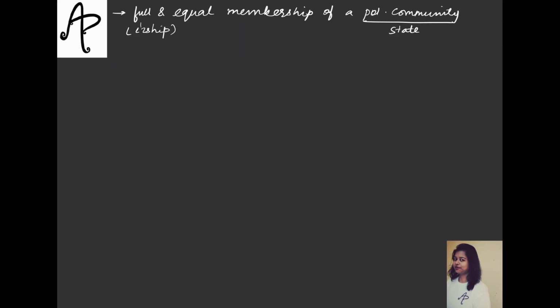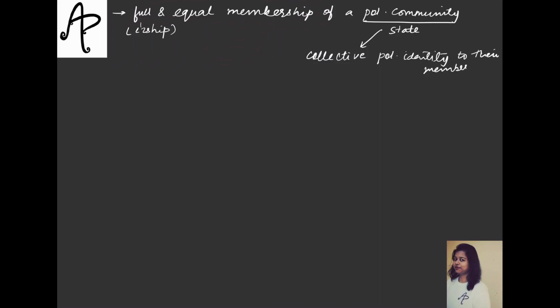But it is not as simple as it sounds. There are many issues associated with this full and equal membership. There are many questions raised about this, and therefore we'll now also try to answer those questions. ठीक है, तो firstly हम ये समझने की कोशिश करते हैं कि ये जो states हैं, what kind of identity does it provide us. So if we talk about the states, let's say it gives us a collective political identity, and these are the things you should be keeping in mind. What collective political identity would be given to the members, उसमें अभी हम थोड़ी देर में बात करेंगे.